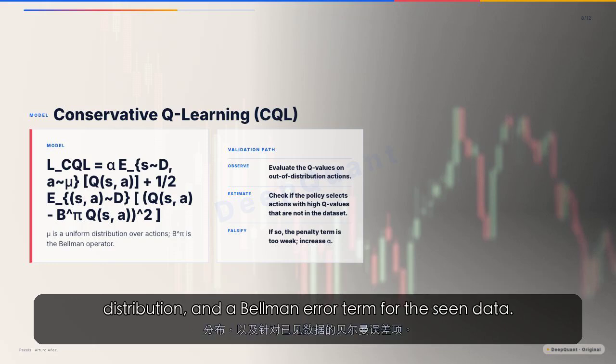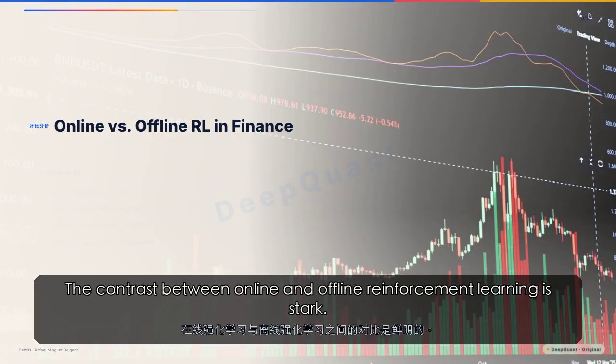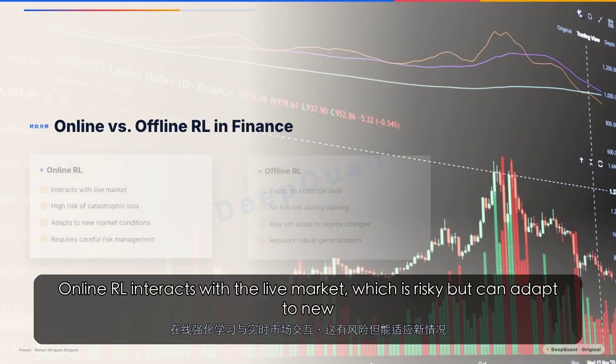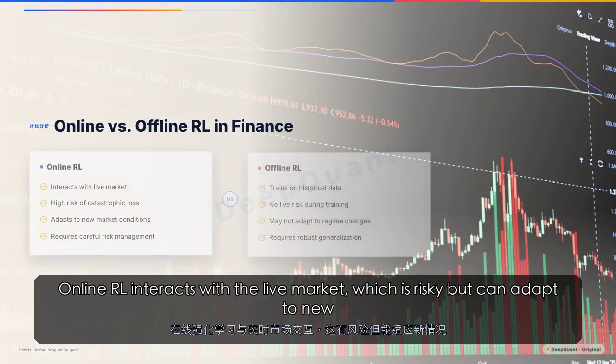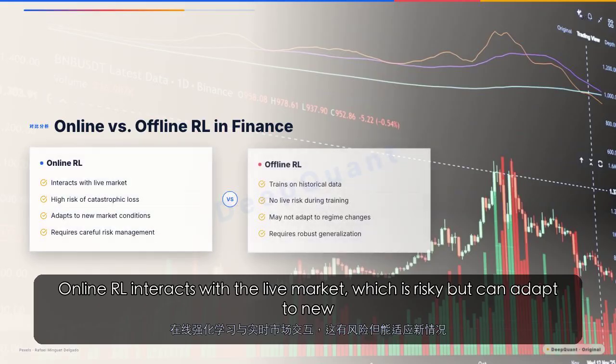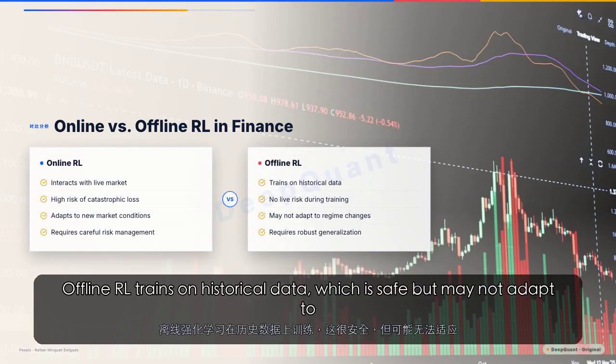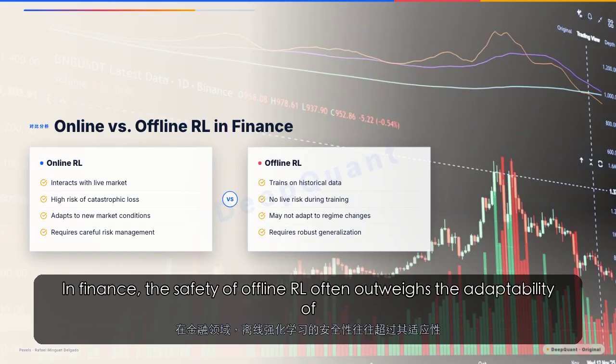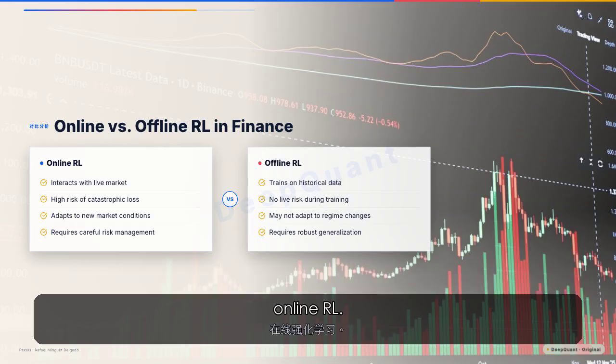The contrast between online and offline reinforcement learning is stark. Online RL interacts with the live market, which is risky but can adapt to new conditions. Offline RL trains on historical data, which is safe but may not adapt to regime changes. In finance, the safety of offline RL often outweighs the adaptability of online RL.